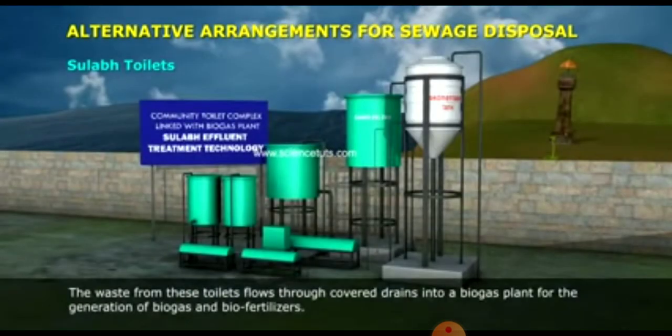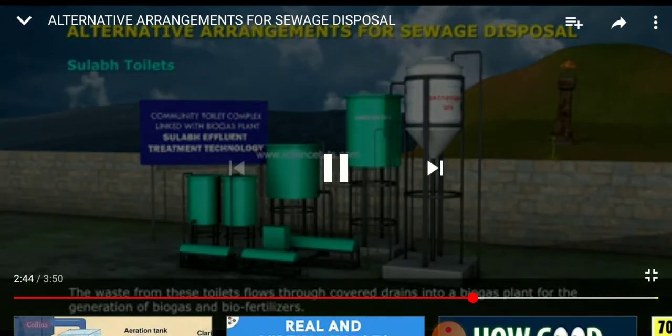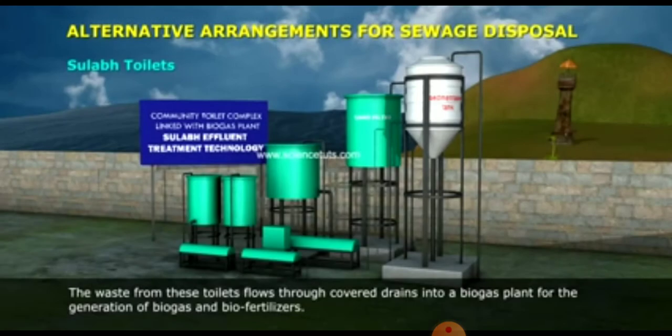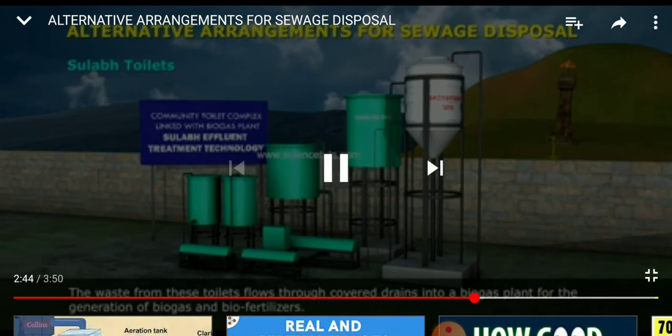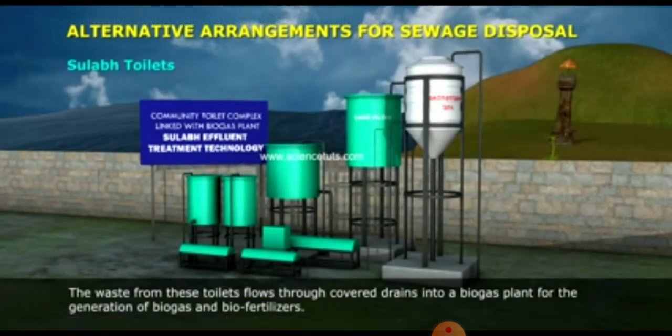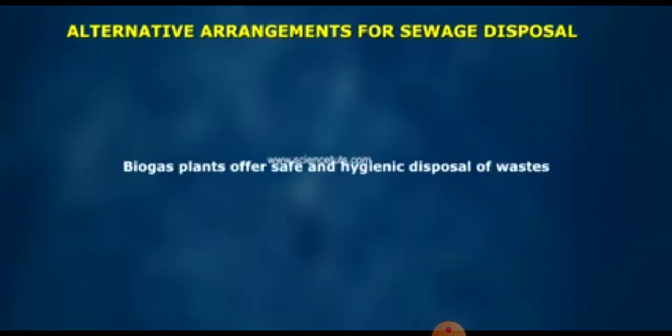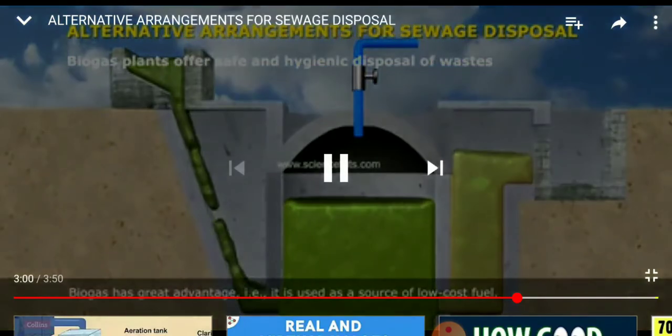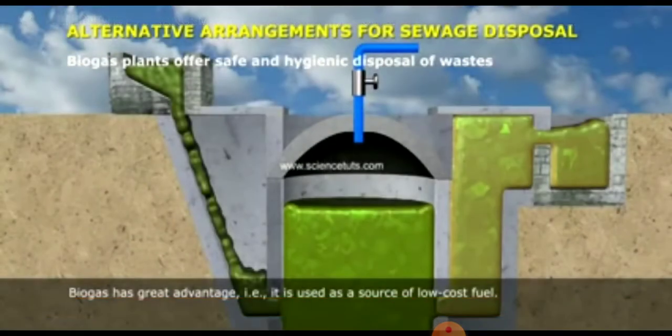After this, the waste from these toilets flows through covered drains into a biogas plant for the generation of biogas and biofertilizers. This method is commonly used in villages to dispose of waste, and in this method human and animal excreta flow through covered drains into the biogas plants, and microorganisms break down the waste and produce biogas.